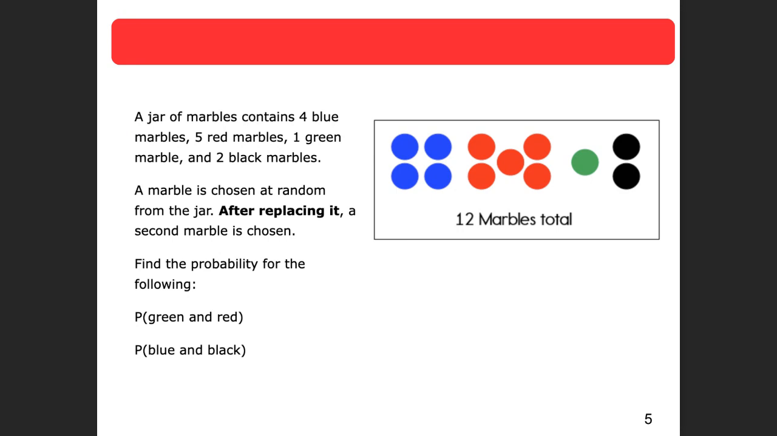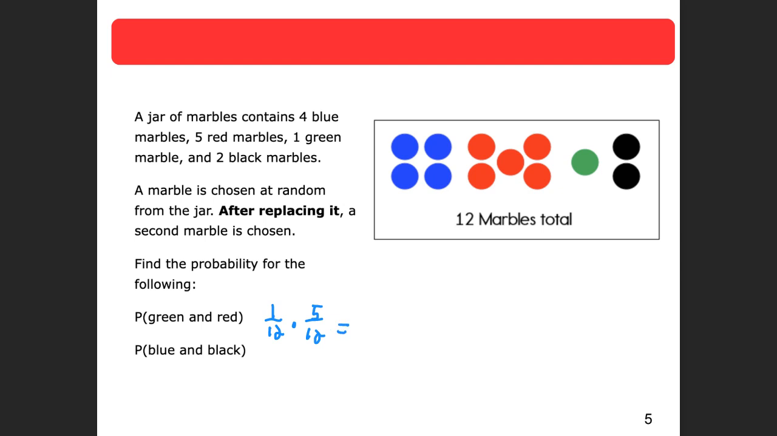A jar of marbles contains 4 blue marbles, 5 red marbles, 1 green marble, and 2 black marbles. A marble is chosen at random from the jar. After replacing it, a second marble is chosen. Find the probability for the following. So find the probability that you get a green and then a red. Well, the probability of green is 1 out of 12. And then we're going to put the green one back in. And then the probability of a red one, well, that's 5 out of 12.